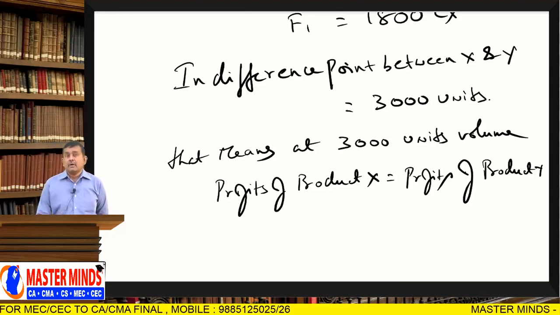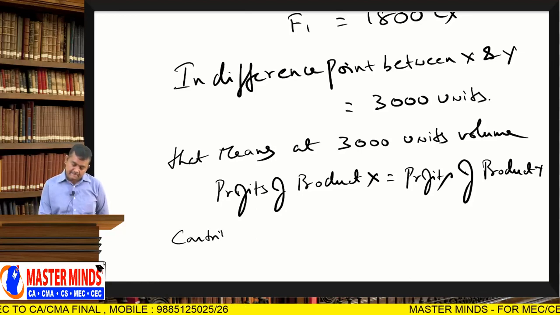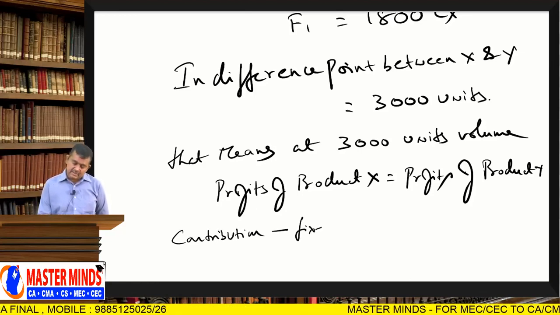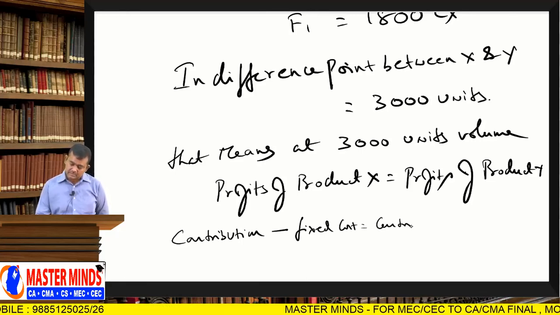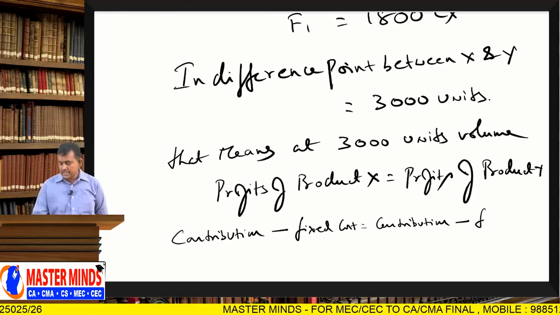Sir, how to calculate profit? Contribution minus fixed cost.